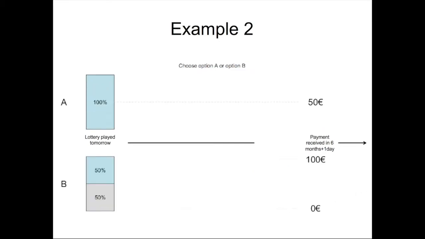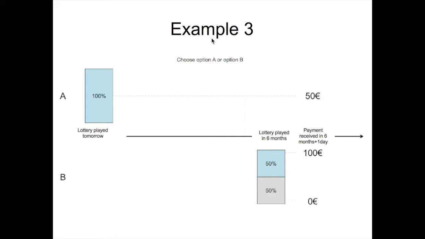In this second example, option A gives €50 for sure. Option B gives a probability of 50% to get €100 and a probability of 50% to get nothing. Option B would be played tomorrow. Therefore, with option B, you would know tomorrow if you would receive €100 or not. In this case, the main difference between the two options is that option A offers a gain for sure, whereas option B is risky.